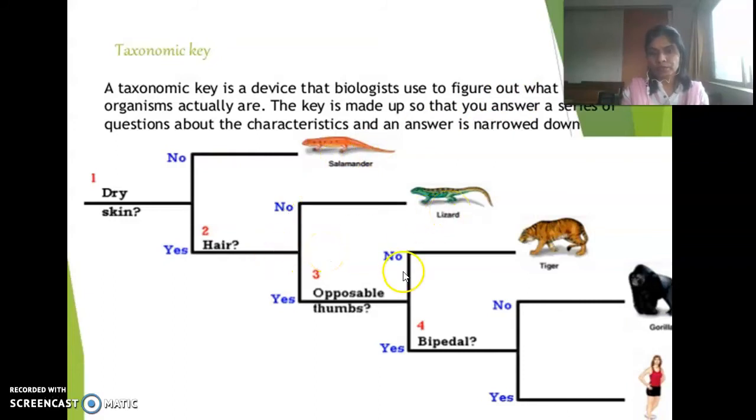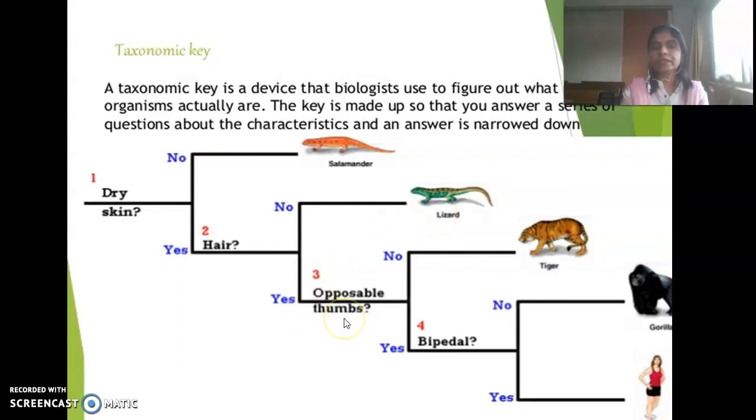For example, the lizard. The lizard also has dry skin, like the newly evolved organism. But when we compare another property of the lizard, they do not match. So the newly evolved organism is not like the lizard, which means it is not recorded among the reptiles.